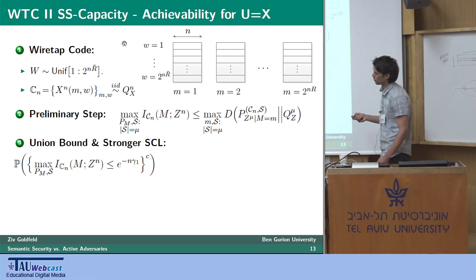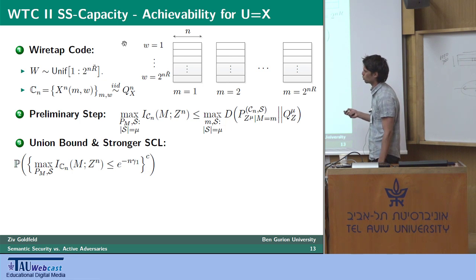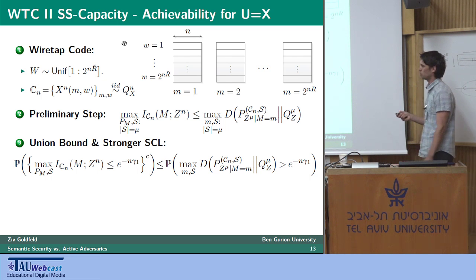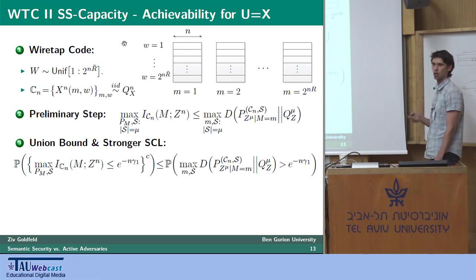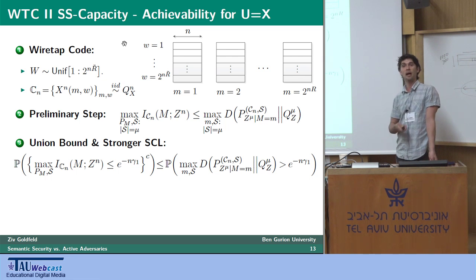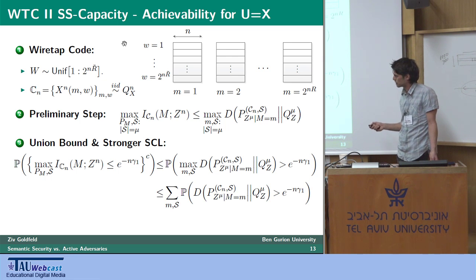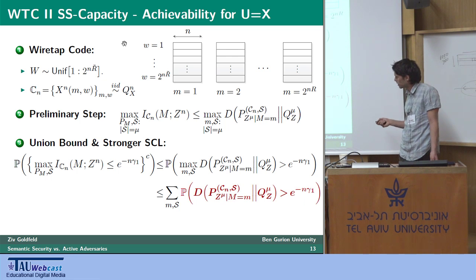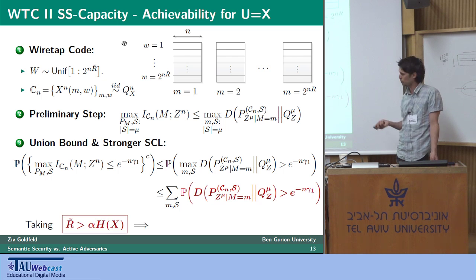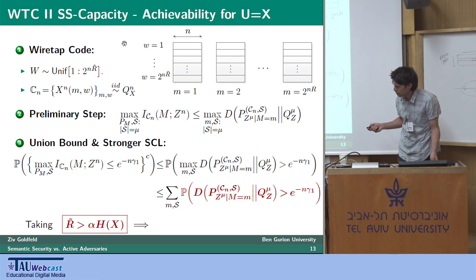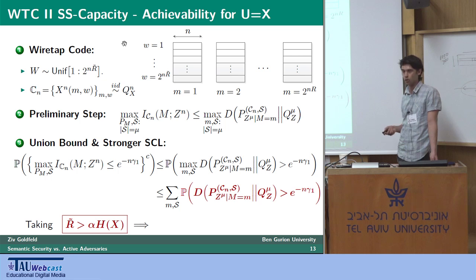We ask what's the probability, with respect to a random codebook, that semantic security does not happen. By the preliminary step, this is upper bounded by the probability of this maximal divergence not converging exponentially fast, which by the union bound takes us to the sum over all messages M and subsets S of each such probability. Once again, this is the quantity taken care of by the lemma: if we choose the rate appropriately, taking R tilde greater than alpha H(X), it gives you a double exponential decay of this probability.